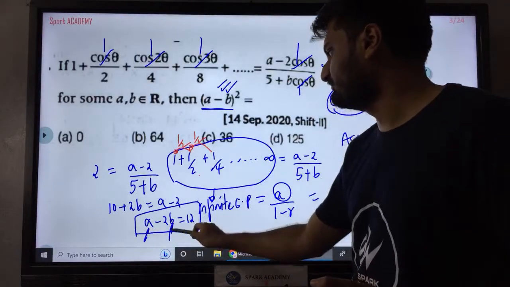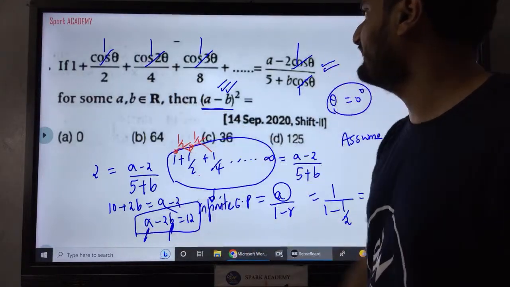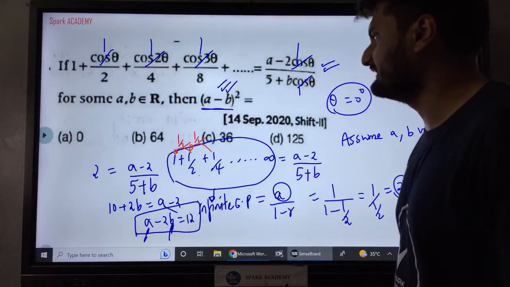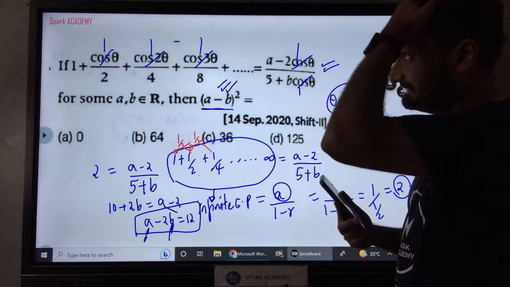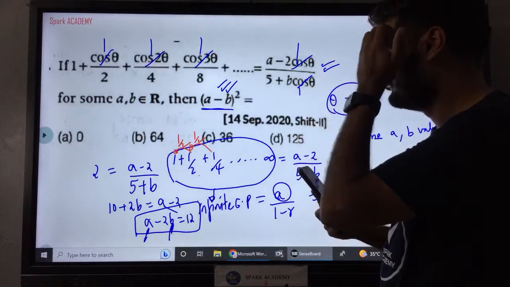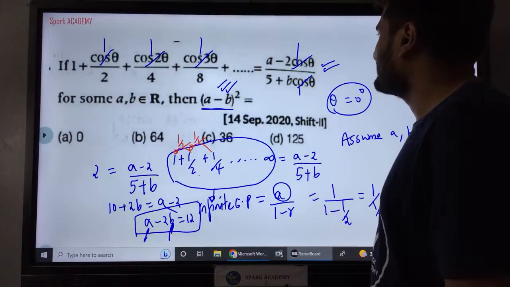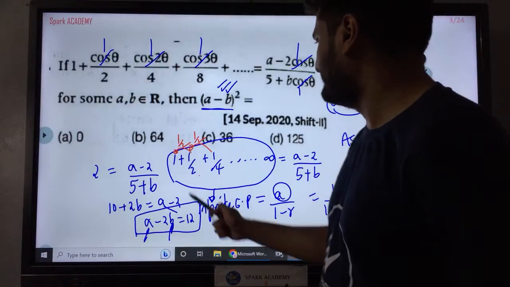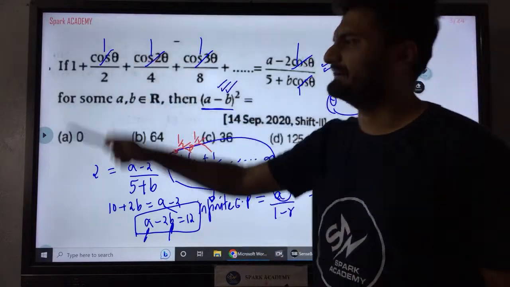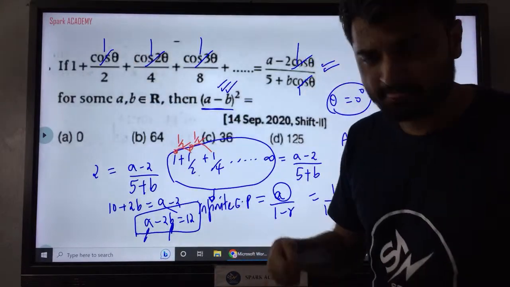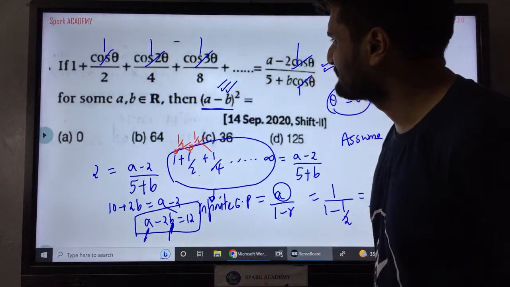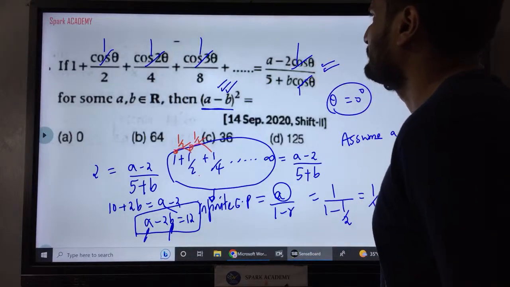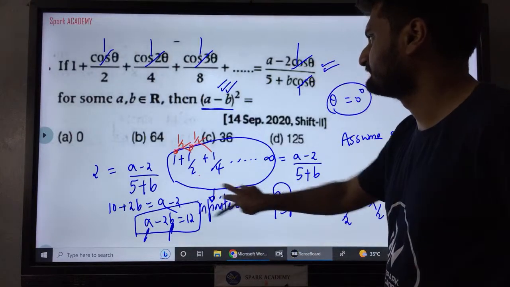Then you can just assume values here and substitute, and you will get the answer easily. The other way of doing it: we have taken theta value 0, you can take any other, like 30. Again, use the same process and you will get the answer. So anything you can solve here.